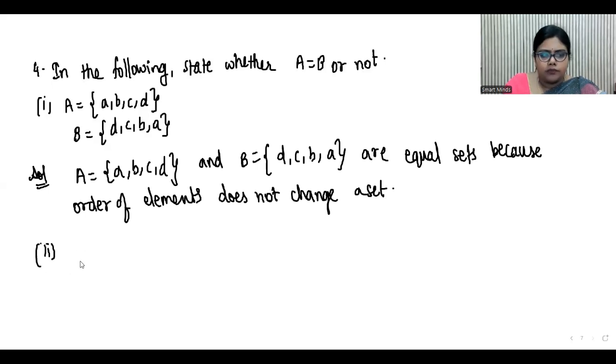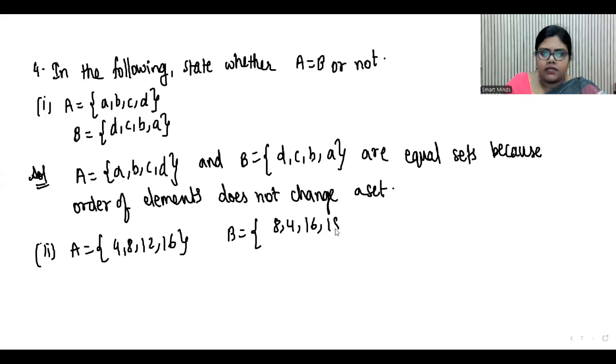Bit number 2, A equals 4, 8, 12, 16 and B equals 8, 4, 16 and 18. So you can see there is a difference here. In the first set, you have 12 and in the second set, you have 18. So both are different.